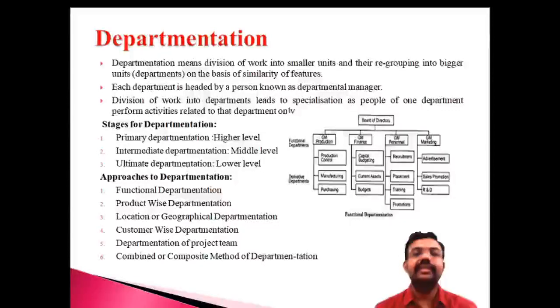Definitely each department has a department head. So here the board of directors appoints different departments, the production department, finance department, marketing department, and there is a separate head for controlling the entire activities in the department. There is a department head controlling the entire activity. Then there is a division of work, dividing the separate functions. Suppose from a production point of view, the production department is divided, and this leads to specialization. The division of work leads to specialization. So this is an example regarding departmentation.